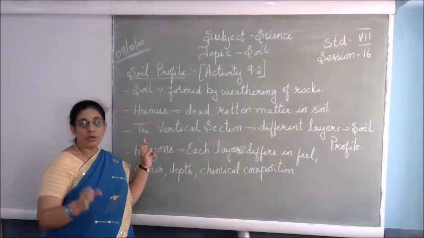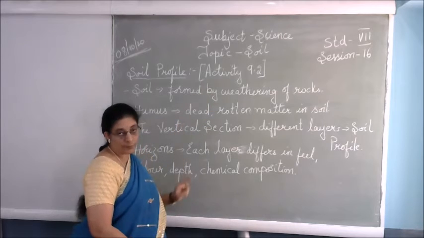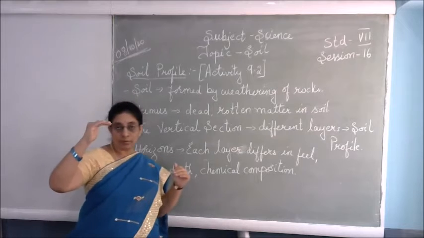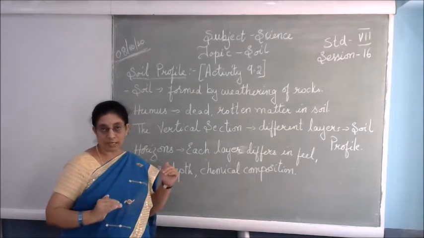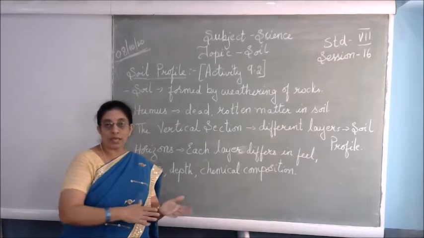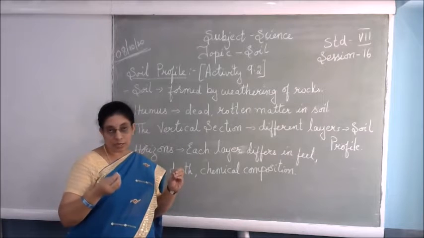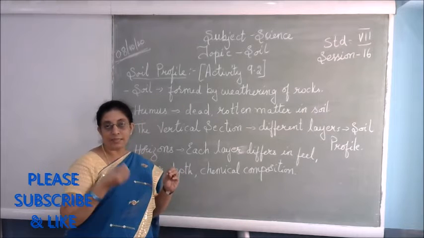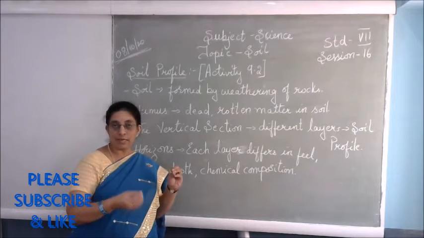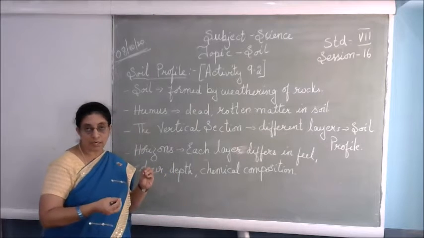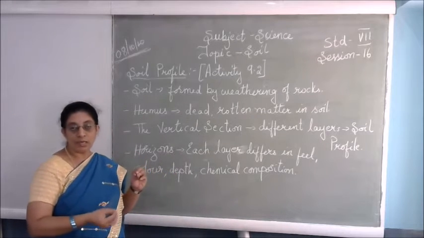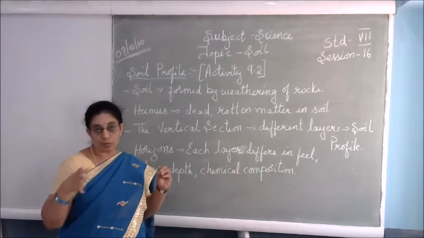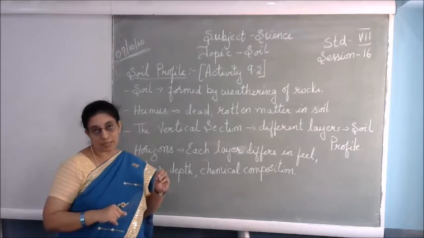Next, if you see in this activity, you can see the different layers of the soil. Each layer will have its own color. In the bottom layer you can see the gravel, that is, the little rough soil with small stones in it, and then you can find the clay soil, the humus soil, the top soil, and then in the top layer you can find the water with all the impurities in it.